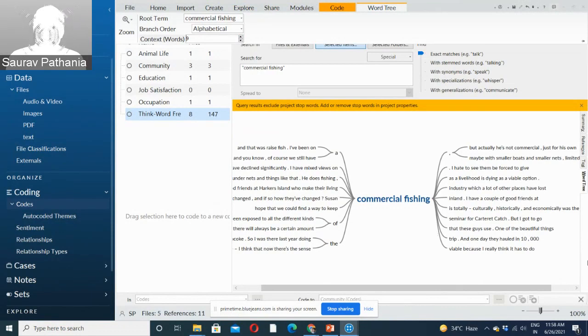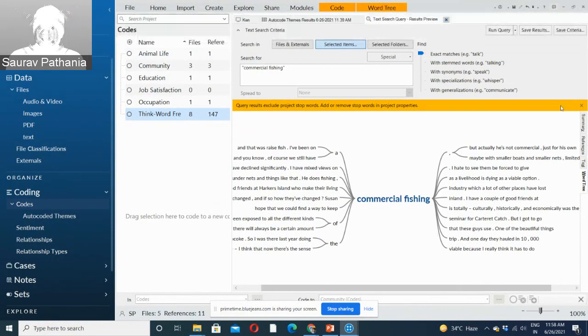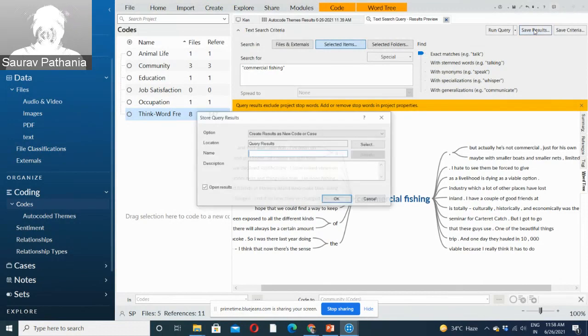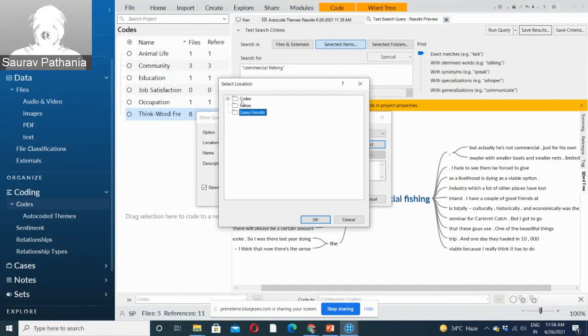You can always save these results, save these queries anywhere. And you can make them into codes also. Choose create results as new case or code, or save it under codes. I want to save it under codes.